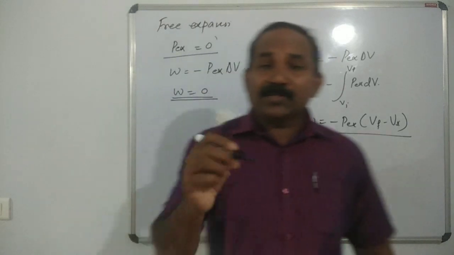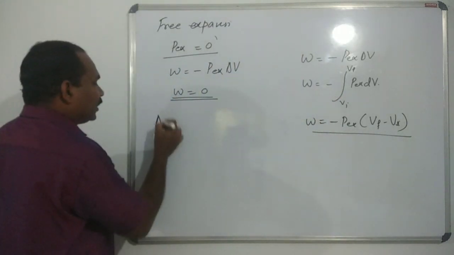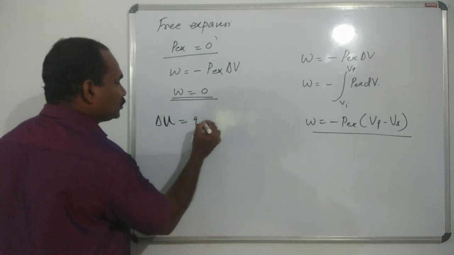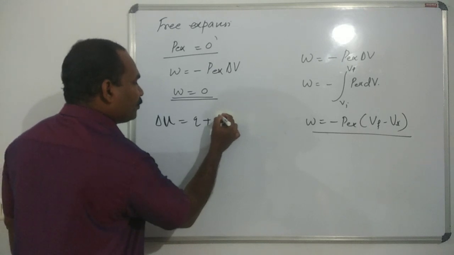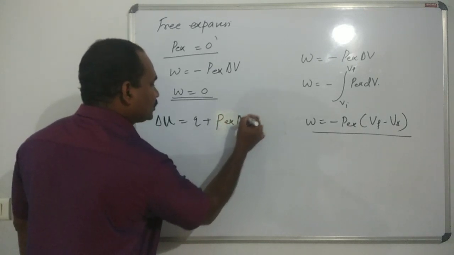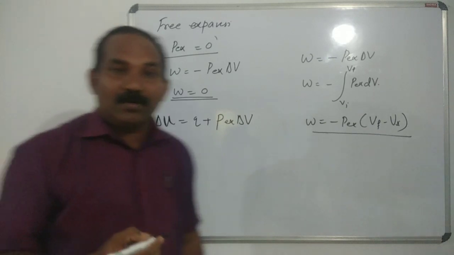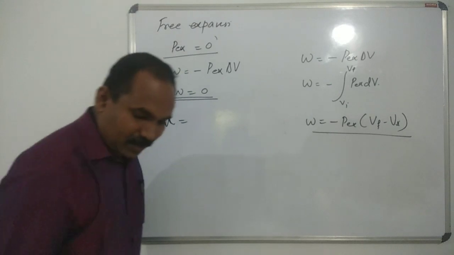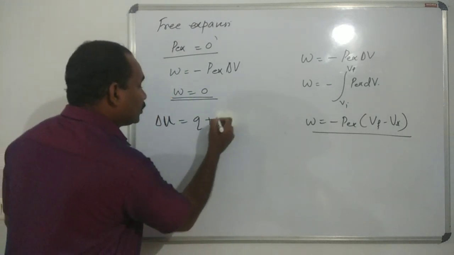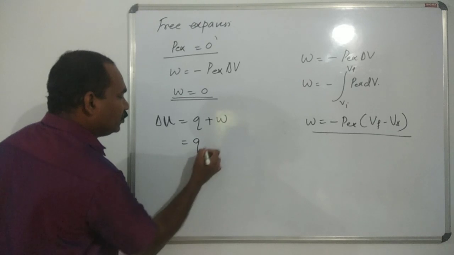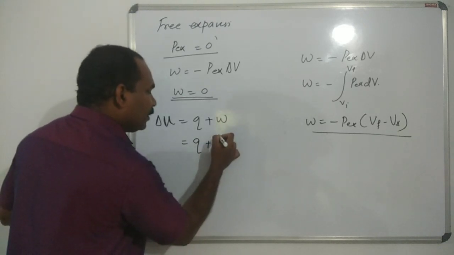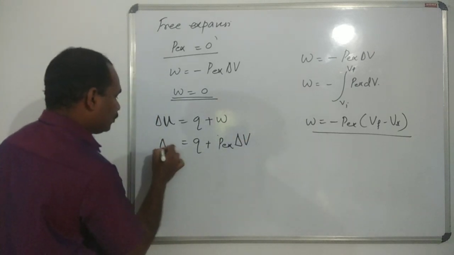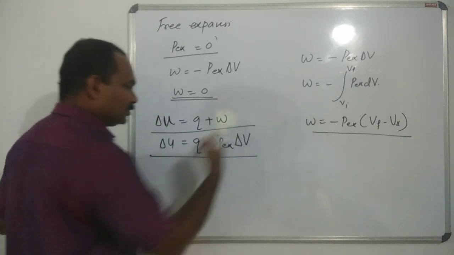Then, according to the first law of thermodynamics, we know that delta U is equal to Q plus W, and then Q plus P external delta V. Two equations.